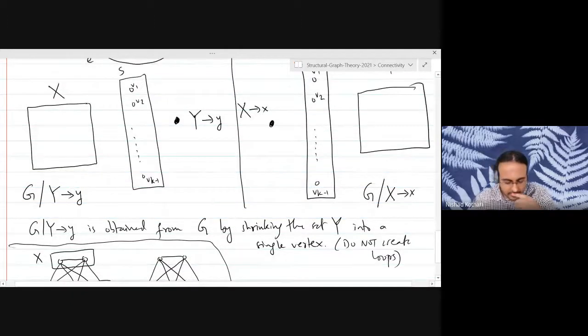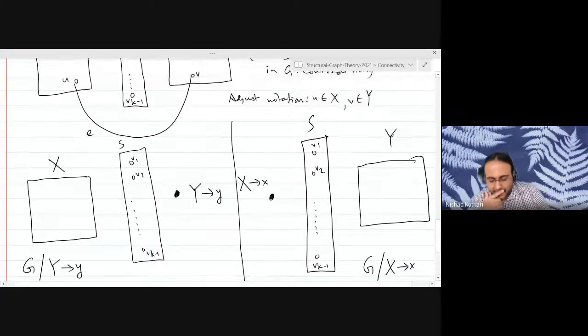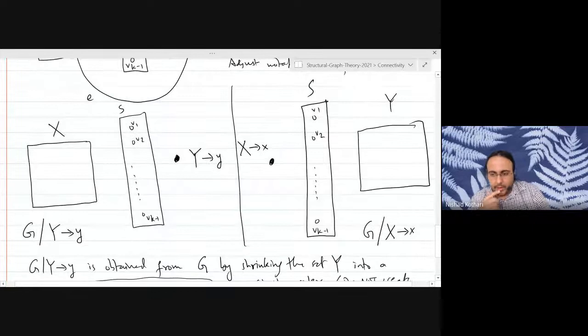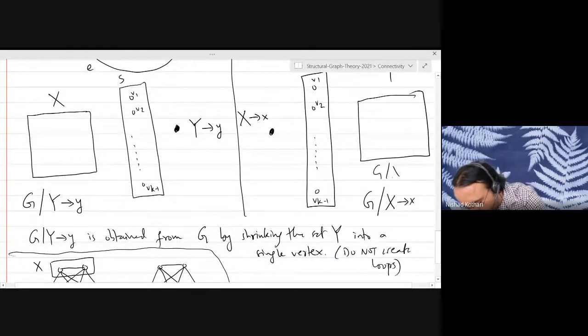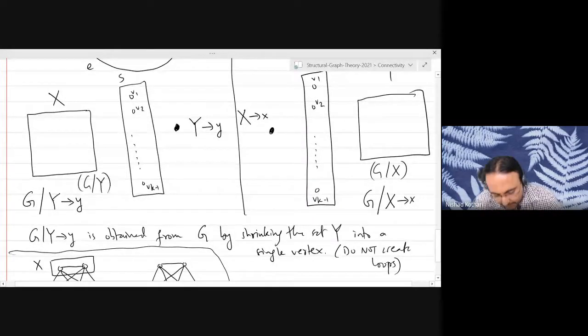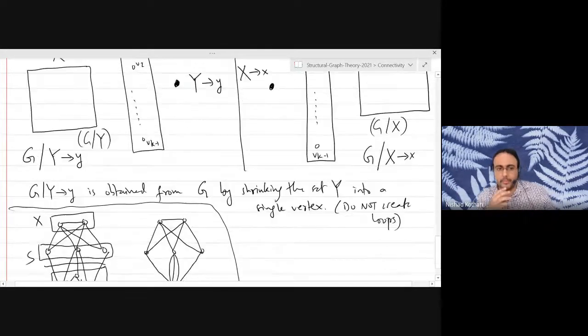Okay. So we got two smaller graphs. And what we are going to do is apply the induction hypothesis on these two smaller graphs. Because it's not always easy to write this whole notation, I will just use G shrink X and G shrink Y so that I don't have to write the whole thing in subscript.